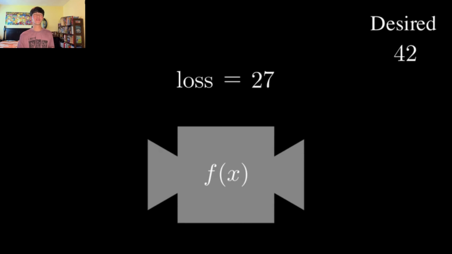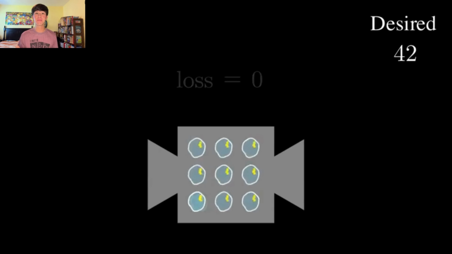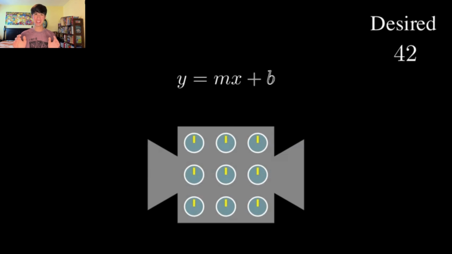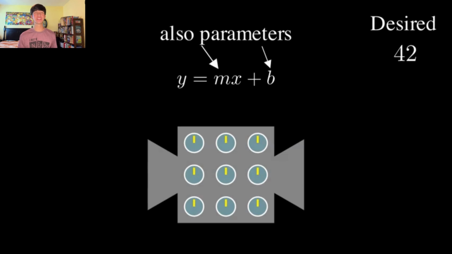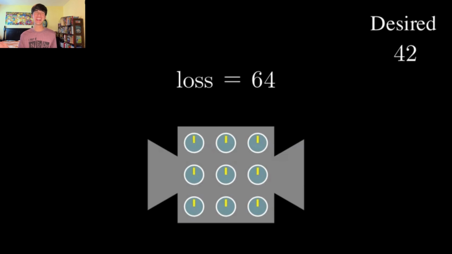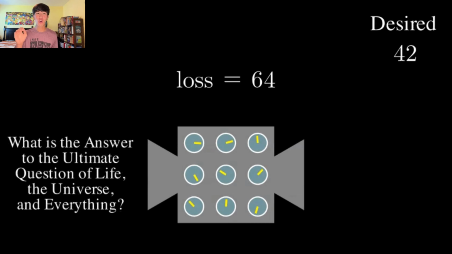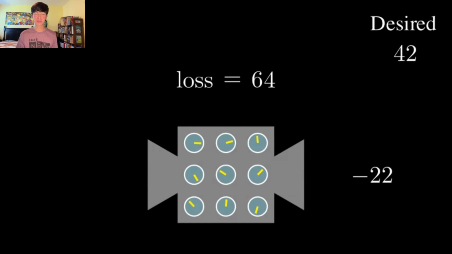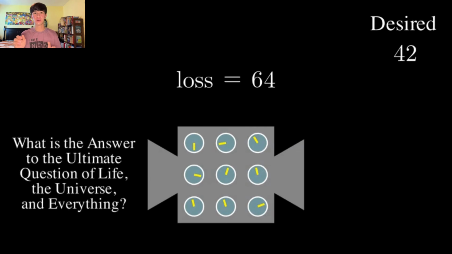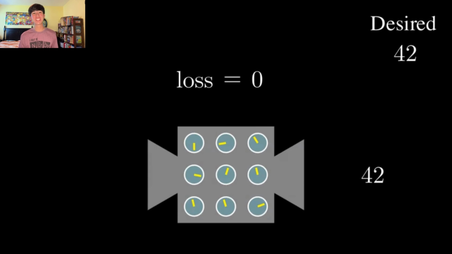To do that, we need to use the function's parameters, which are numbers that determine how the model makes predictions. At first, we set the parameters randomly, which is why it outputs trash. Now, our goal is to carefully alter these parameters so that the model makes better predictions and our loss goes to 0. We can do that using derivatives.